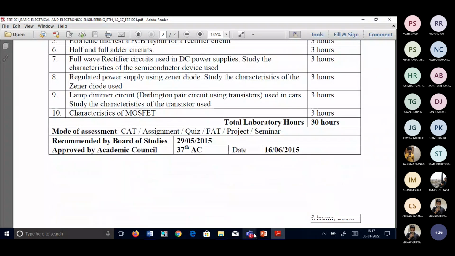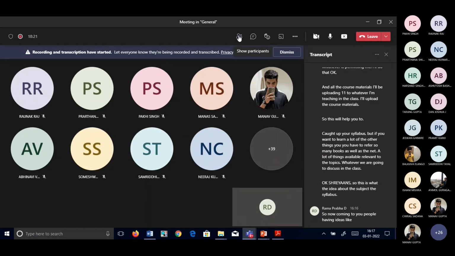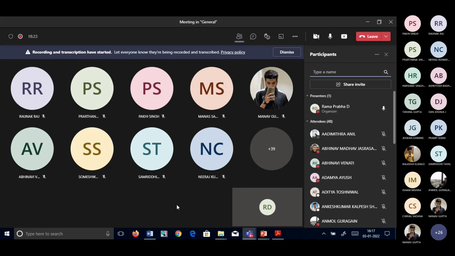So now I want to ask you some questions so that I will understand how much you know, and how much I have to teach. What about power, voltage, current? Do you all remember these terms, students? Have you heard about them before? Ma'am, power is equal to voltage into current. Okay, power is the product of voltage and current.